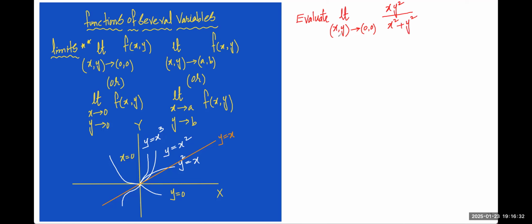Sometimes the question is given as show that the limit exists. Sometimes it is given as show that the limit does not exist. Sometimes you directly evaluate it. So now look at what we have to do. We have to choose any two paths.